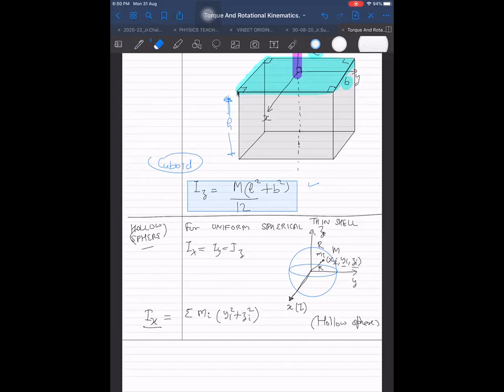Perpendicular. So you should remember r_i perpendicular. And if you are confused that it could be any r_i, not any r_i, it has to be perpendicular r_i, perpendicular to the axis. So if I have to take perpendicular to the axis, then that will depend only on y and z, only y and z.